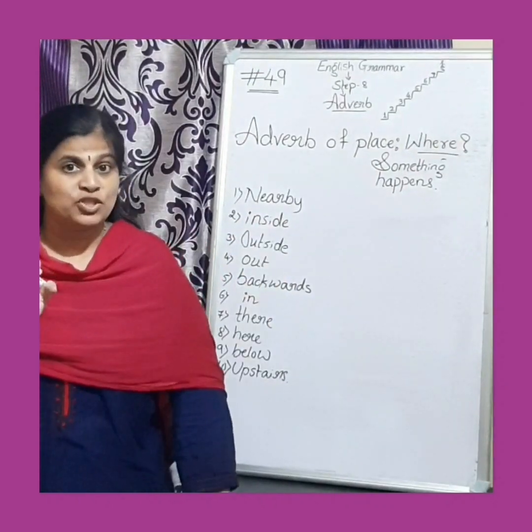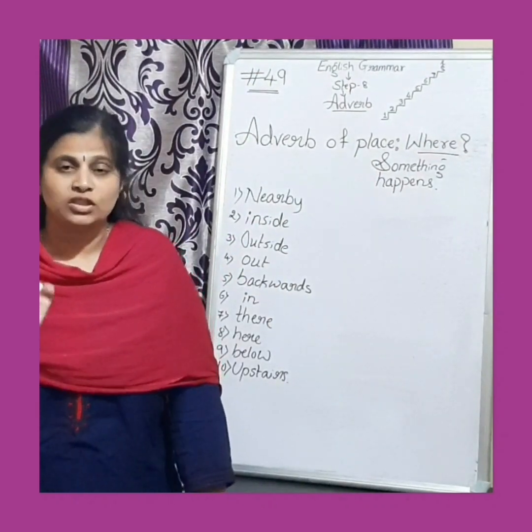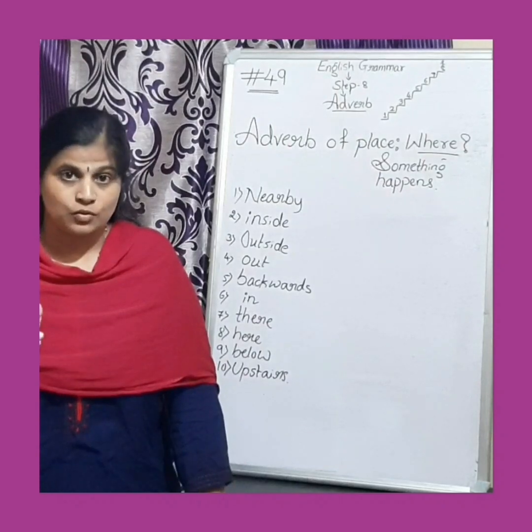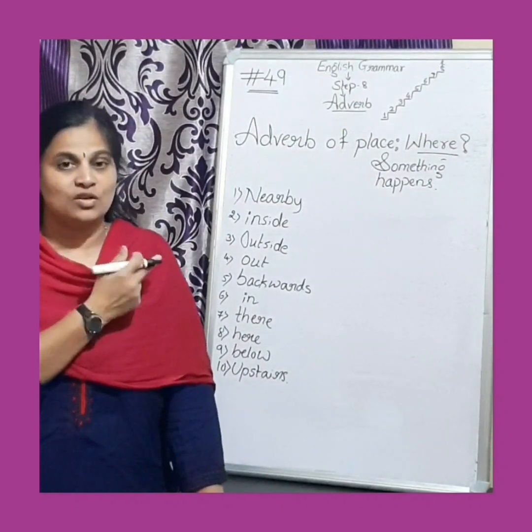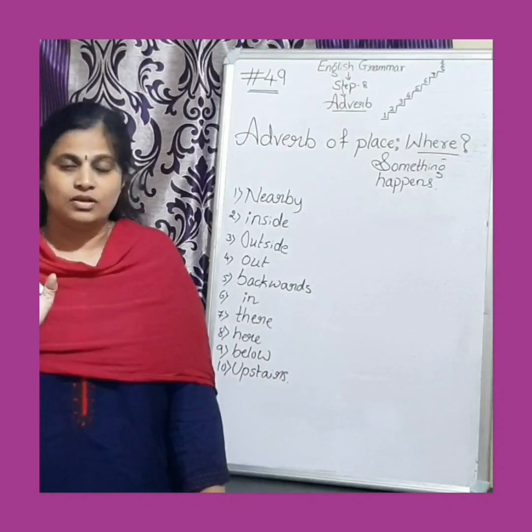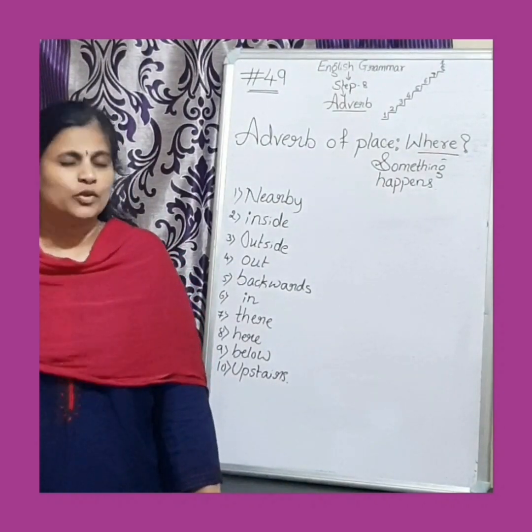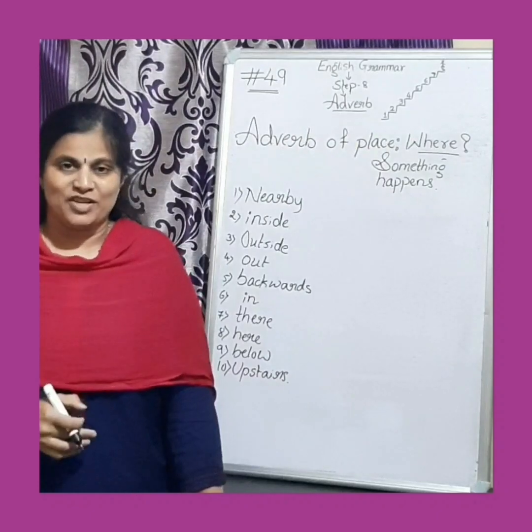Preposition never answers the question where, whereas adverb of place answers the question where. So let's have a look at a few examples for more clarification.